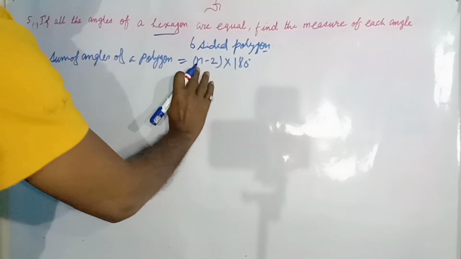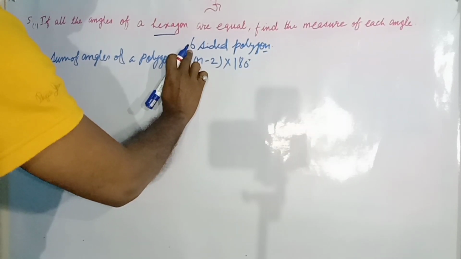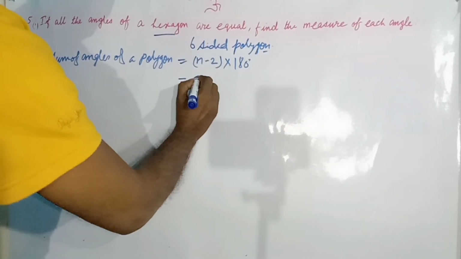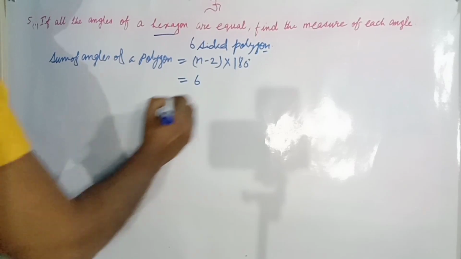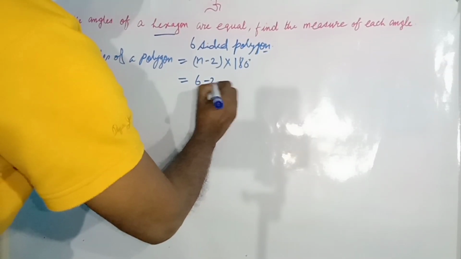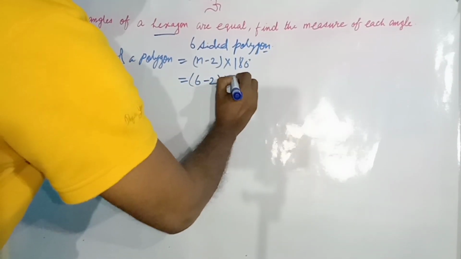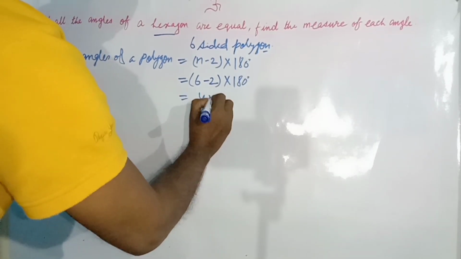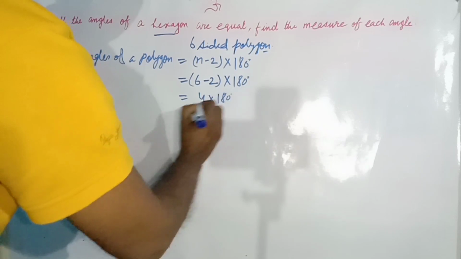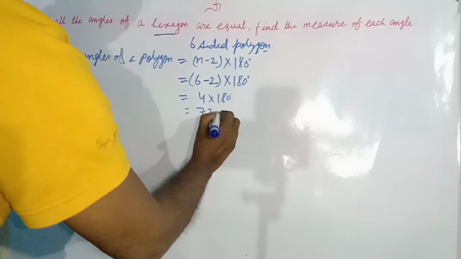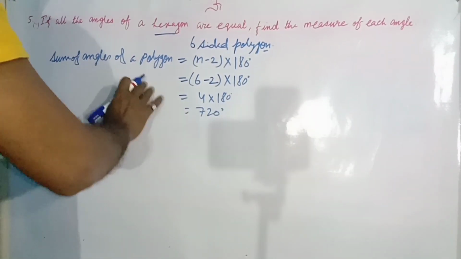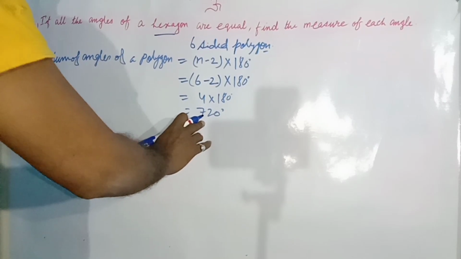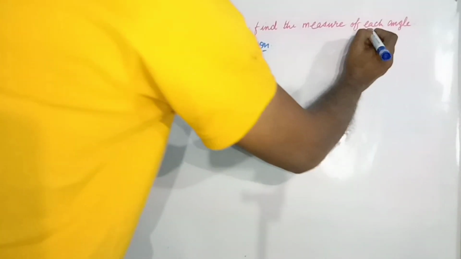Then in the place of n we will write 6, because it is a 6-sided polygon. Then 6 minus 2 into 180 degrees. Then 4 into 180 degrees. Then 720 degrees. Now we have the sum of angles as 720 degrees and we have to find each angle.